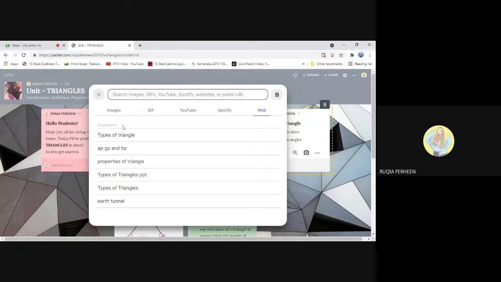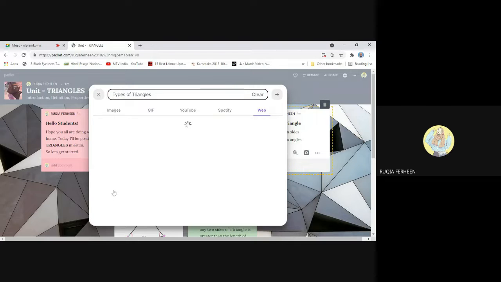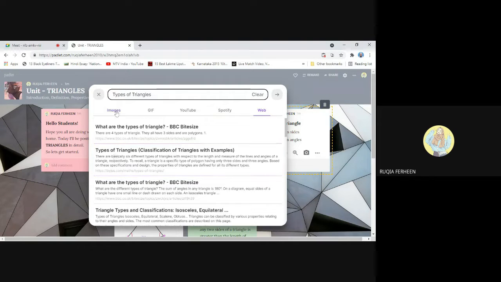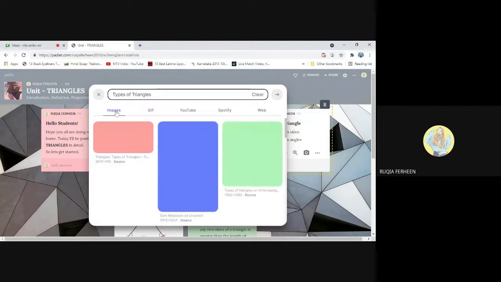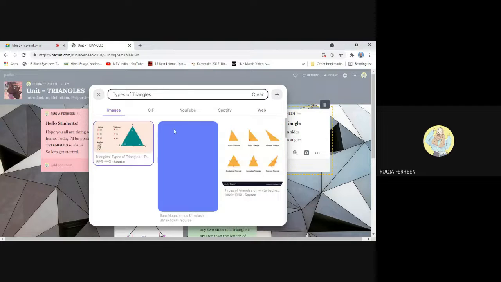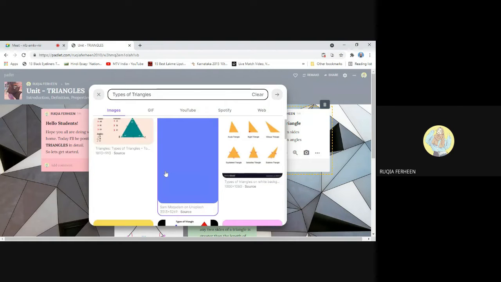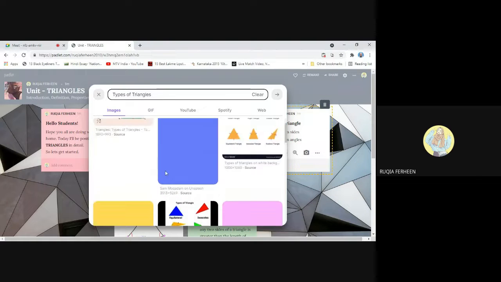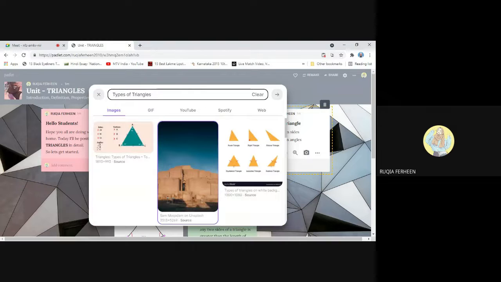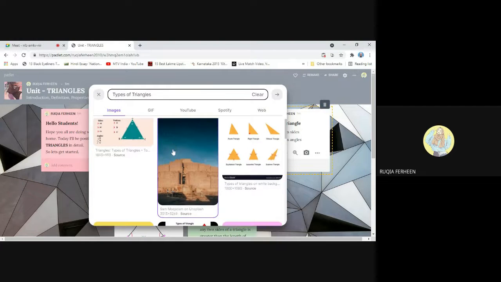See, what was my thing? Types of triangles, right? I click on types of triangles. I want an image, so I'll select image, and whichever is told to me, I'll upload that. It's best, I would suggest, to directly get it from Google, because it doesn't show many options here. See, go to Google. Here I'll show you.